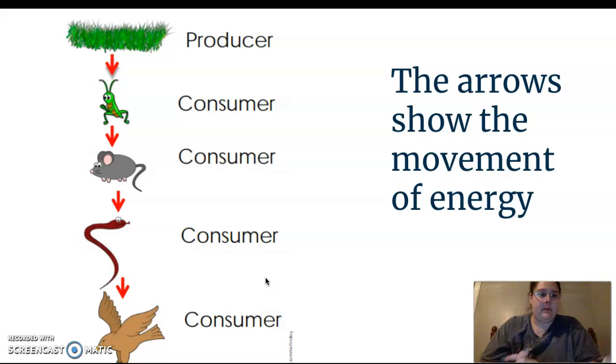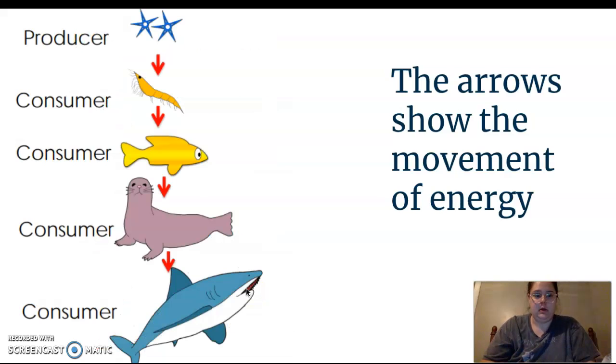Here's another example, but they're actually labeled in this one. So this shows we start with the producer, the rest are consumers because they are eating another organism. Here's another example. We're still starting with the producer. This would be an ocean example. And the energy is flowing from the producer to each of the consumers until you get to that top consumer, which in this one would be the shark.